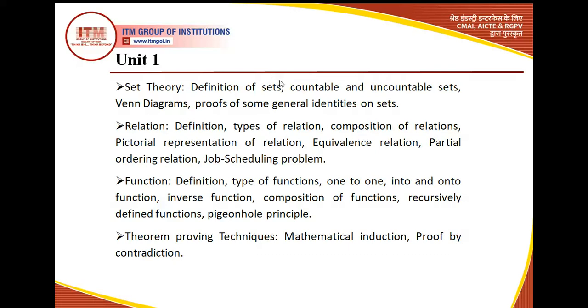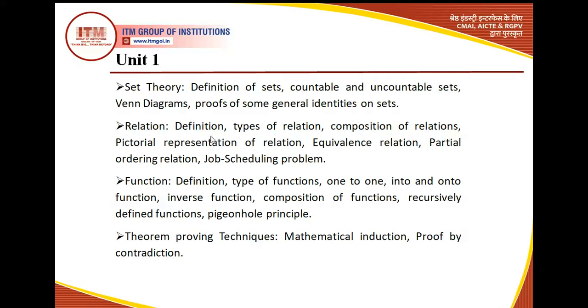Okay, because this has a lot of significance in next topics. Then we would see certain Venn diagrams. Then we would see certain proofs of general identities. So we have certain identities and properties like associativity, commutativity, and many more properties like that. So we would see certain general proofs of them. Then the second topic is relations.